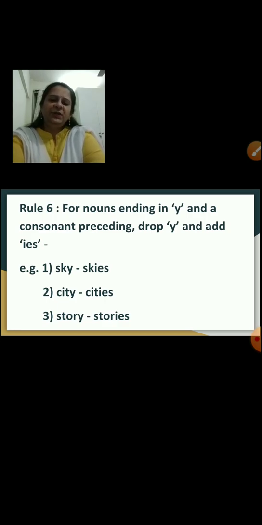So here you will drop y and add ies. So cities. Third noun, story. Here also the noun is ending in y, and you have a consonant r before y. So you will drop the y, and in its place you will add ies. So the plural will be stories.